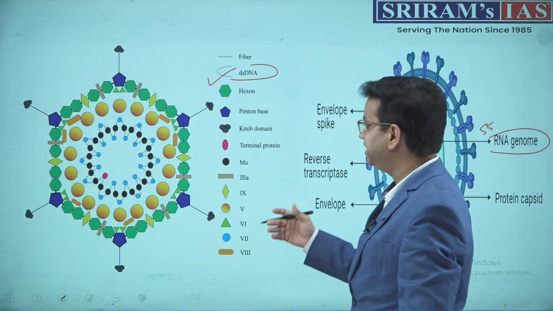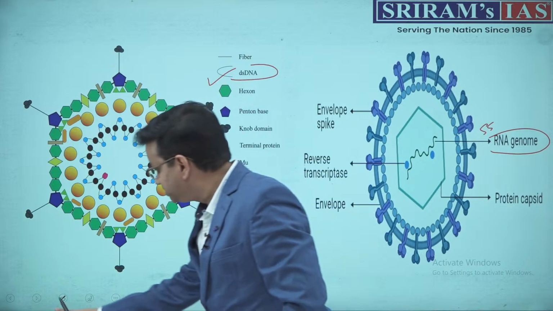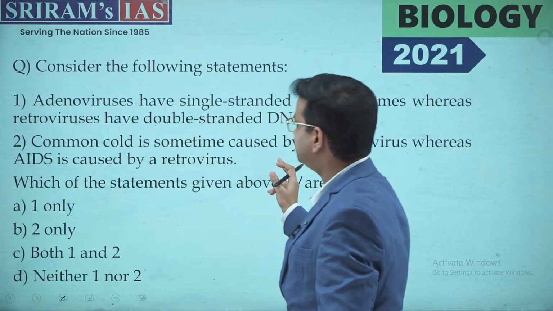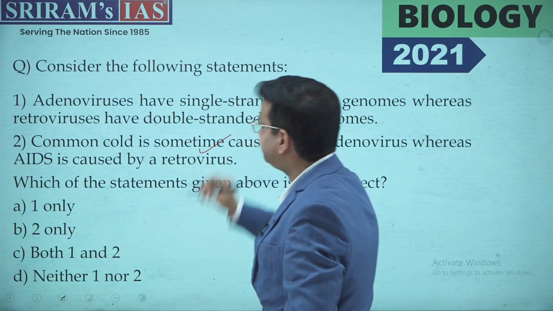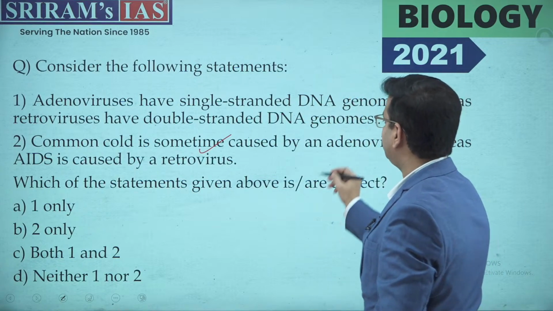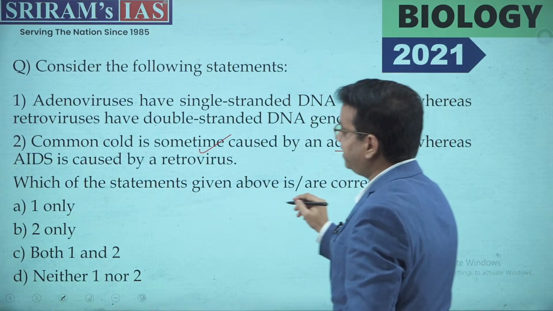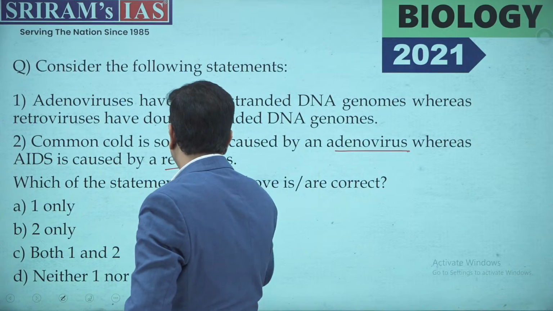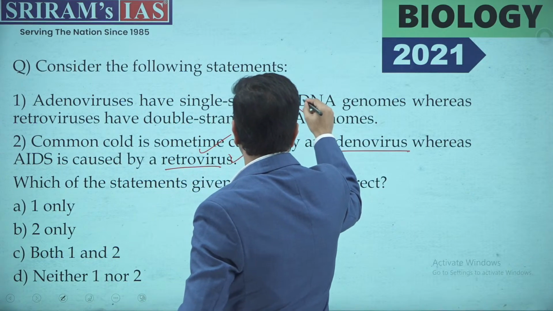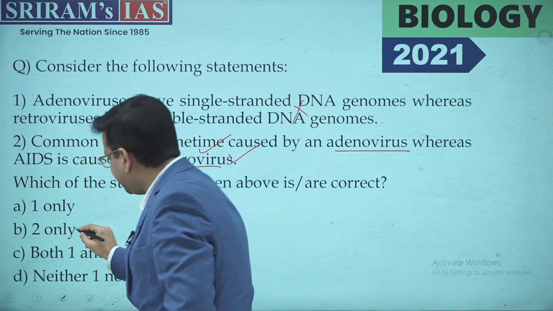This is the difference you need to understand if you are attempting this type of question. The second statement, that the common cold is sometimes caused by adenovirus whereas AIDS is caused by retrovirus, is absolutely correct. The first is wrong. The correct option here becomes 2.